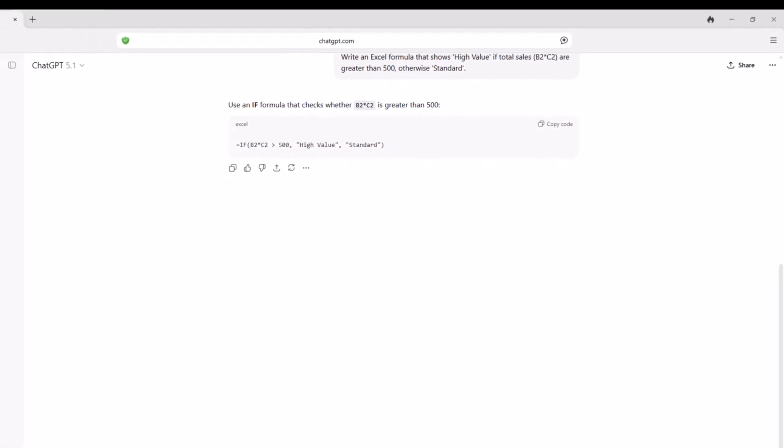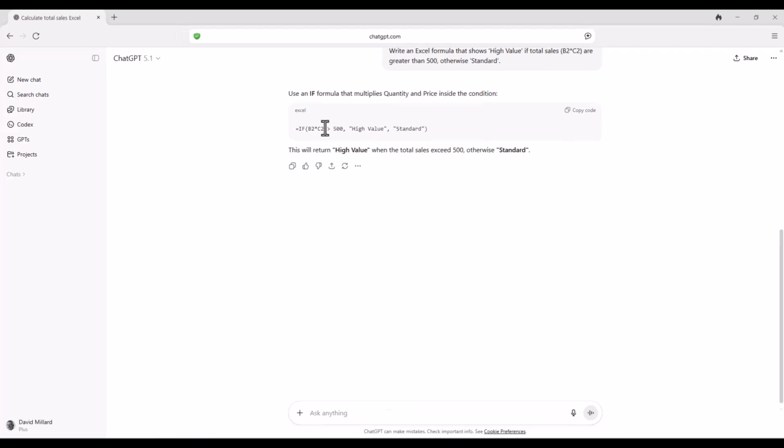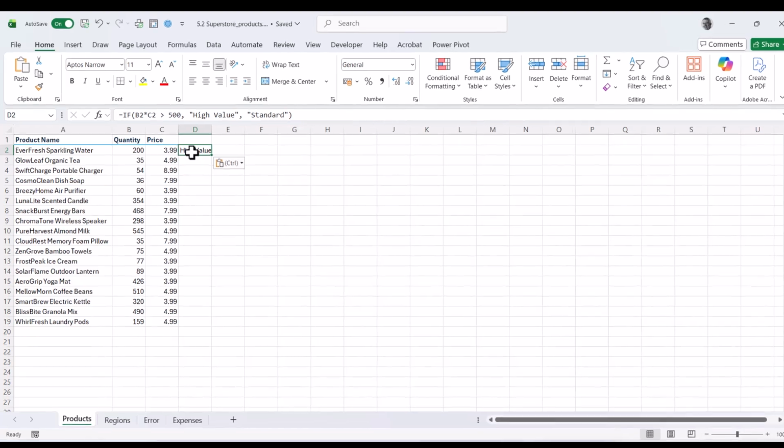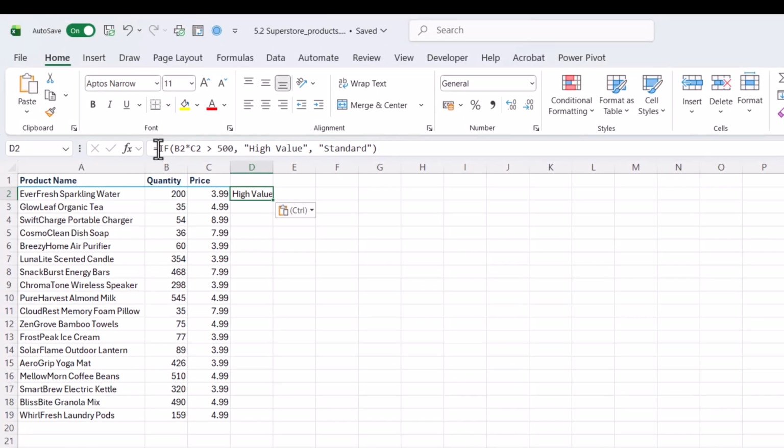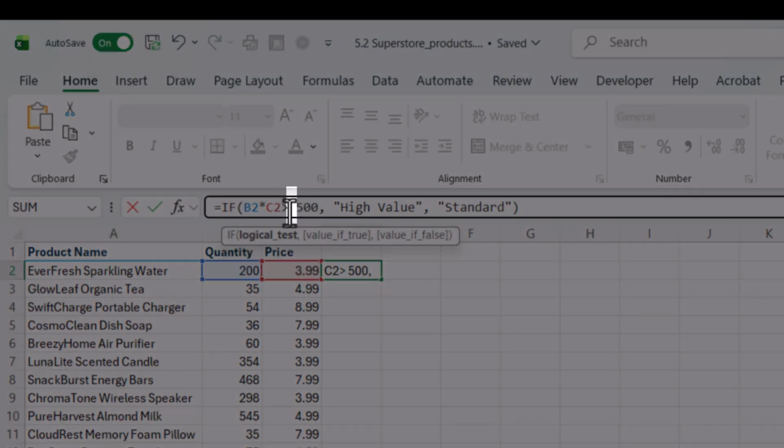All right, now that's very good, but the one thing I must point out about this is that in Excel, as I'm sure you know, you mustn't have spaces here. So when I copy this code and switch over to Excel, we'll see if there are any spaces added. So when I paste it into the formula bar, you can see that in fact ChatGPT has left spaces in here. So that's a cautionary tale there, folks. Please be aware that you do need to take all these spaces out.